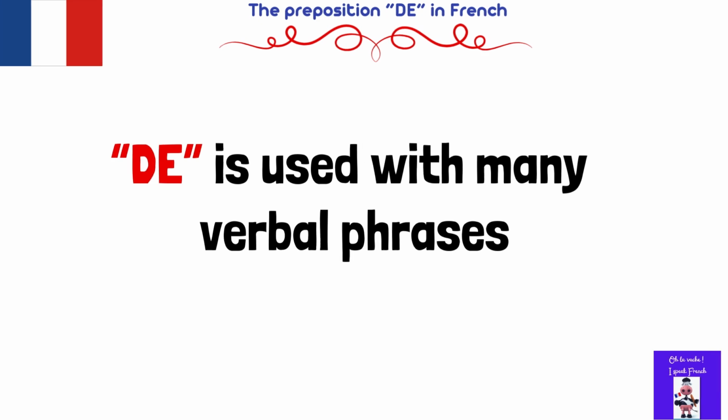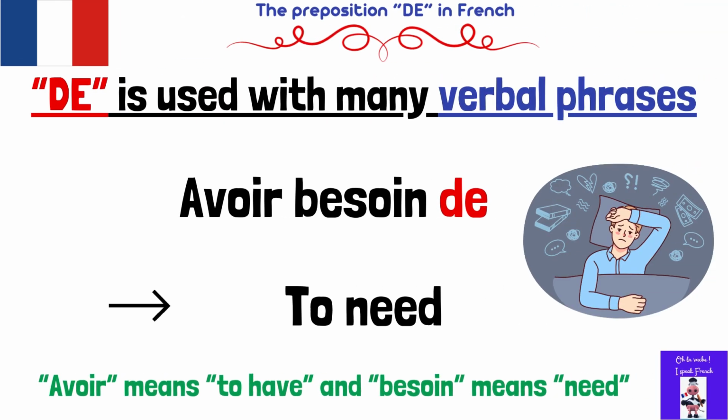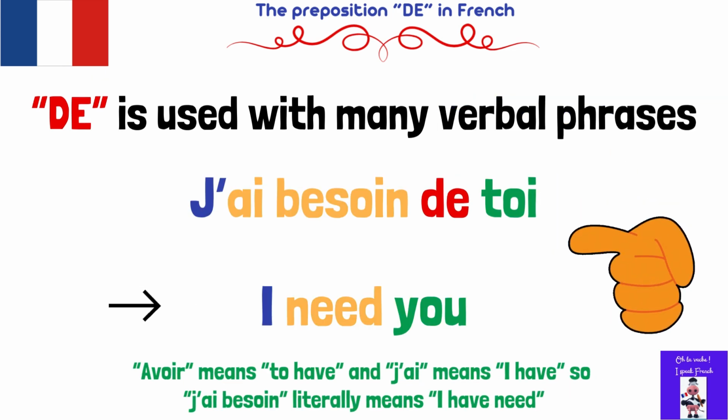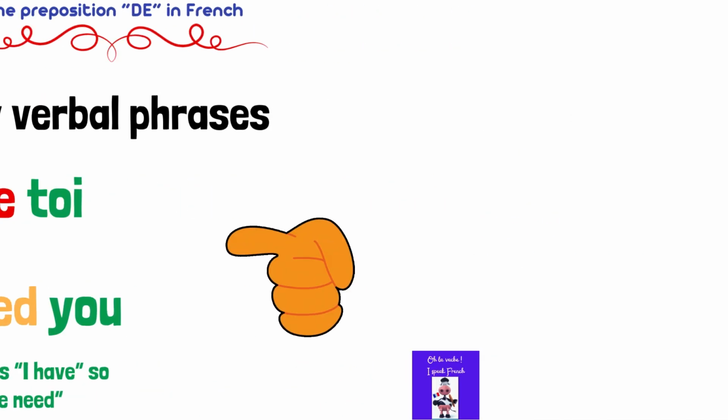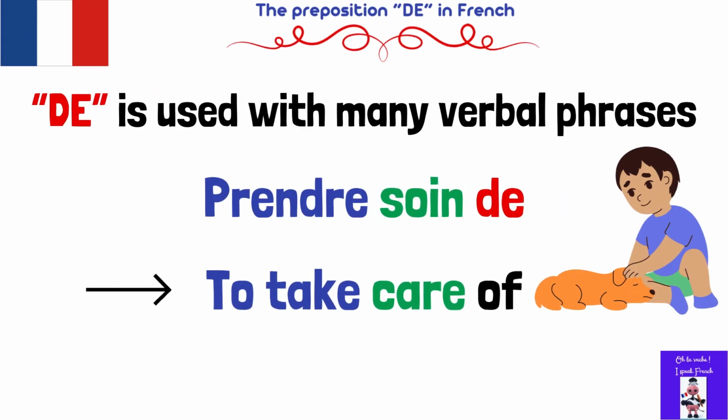So, for example, avoir besoin de, to need. I need you would be j'ai besoin de toi. Or, to take care of means prendre soin de.